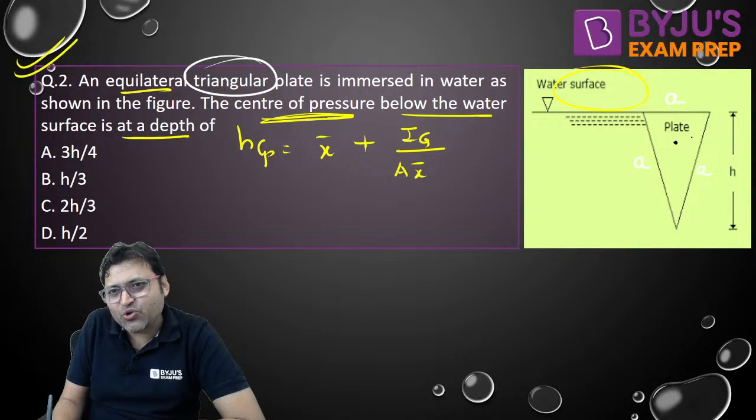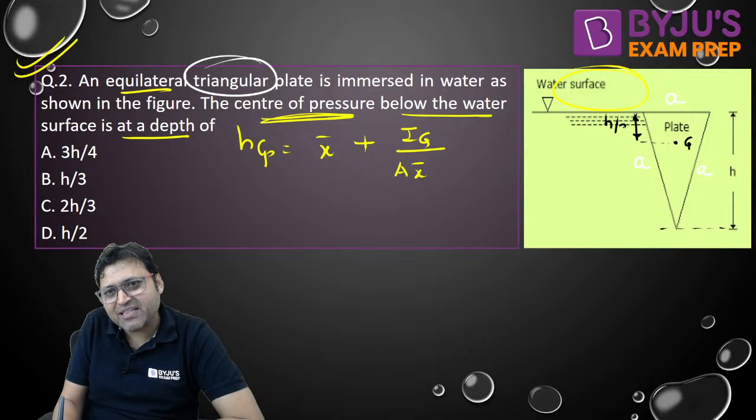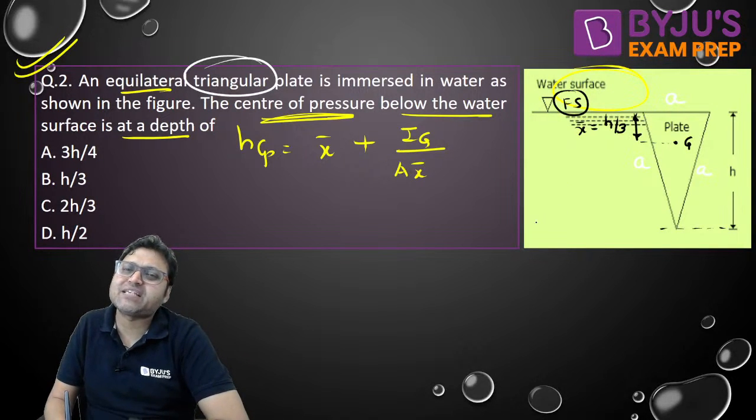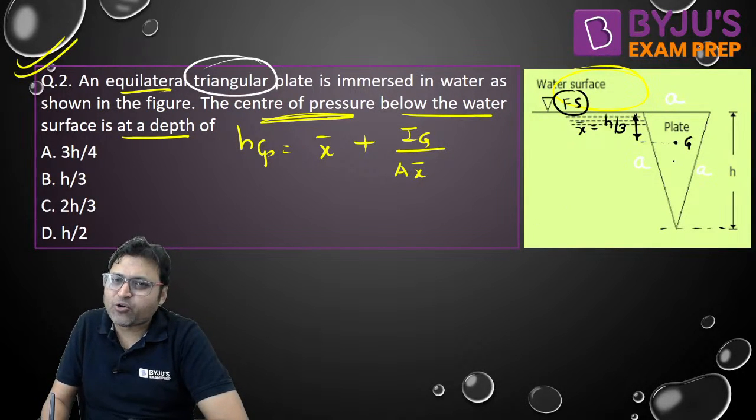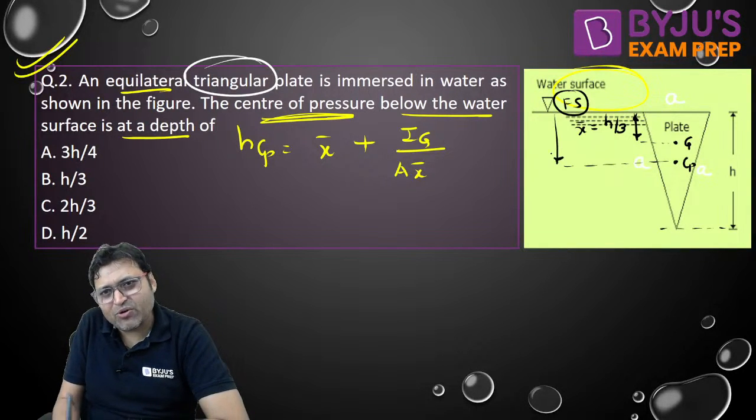If I ask you what is the value of x bar, if h is the height of the triangle, isn't it h by 3? X bar will be the depth of centroid from the free surface, h by 3. But the question is about depth of CP. The question is about HCP.